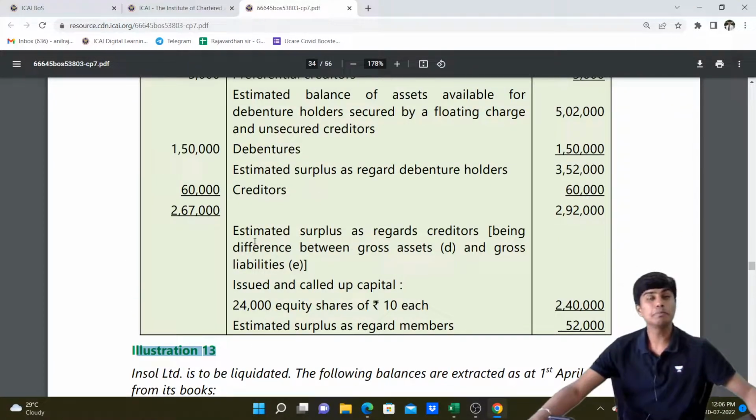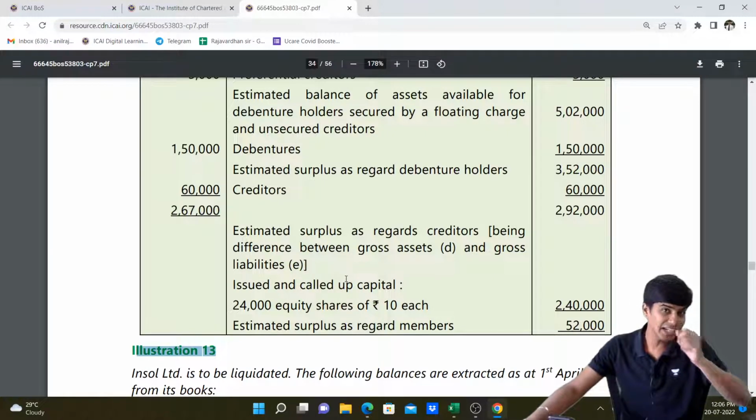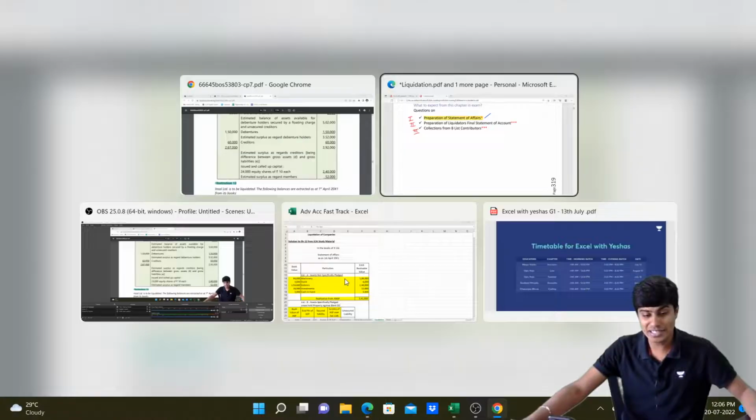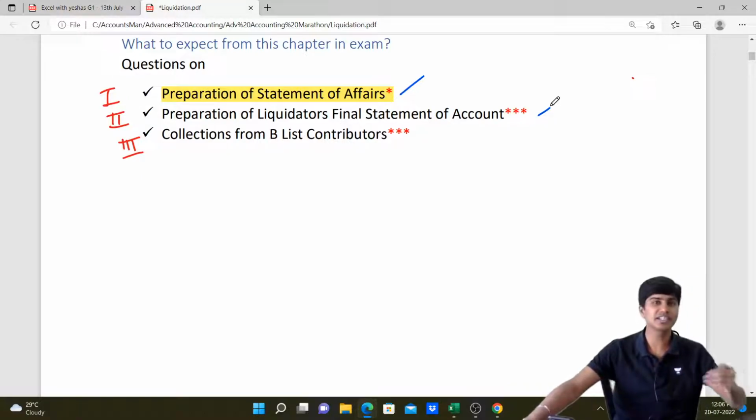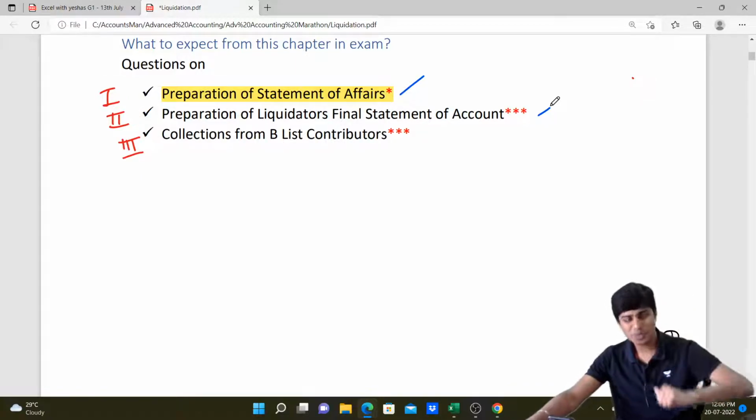We'll see you soon in part 3 of liquidation of companies. In part 3, we will be starting with the next part, that is liquidator's final statement of account. I'll discuss how exactly we go about the topic of liquidator's final statement of account, and we'll also see a couple of problems on this part. So see you in the next one.